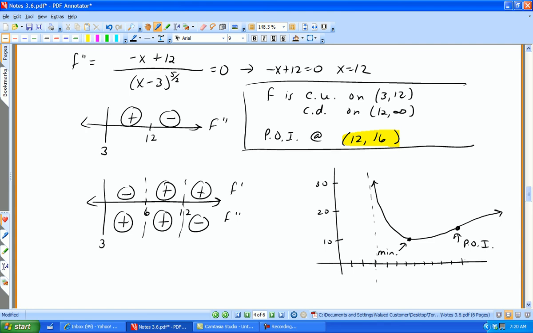It can be complex when you have these issues with domain, but the process is the same whether you're doing a polynomial or something more complex like this problem. Okay, hope that was helpful. Be sure that you have reviewed this and studied this before you come to class on Wednesday.